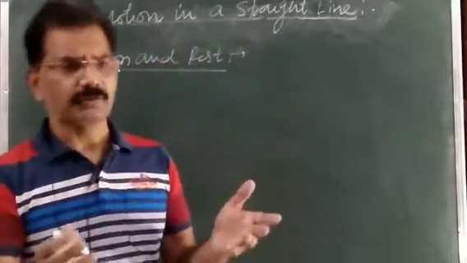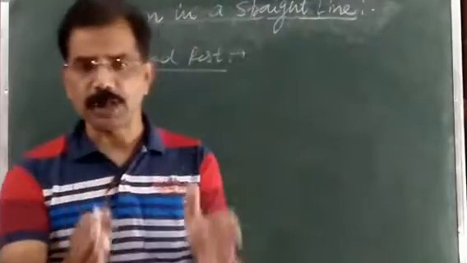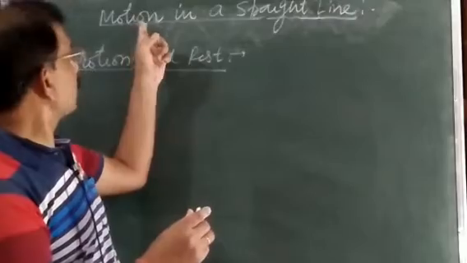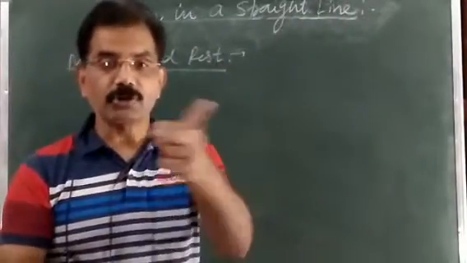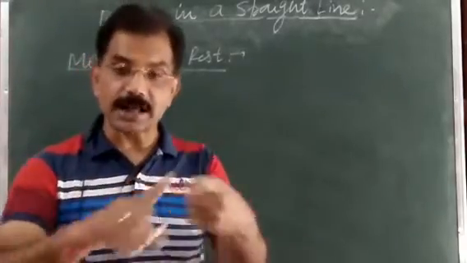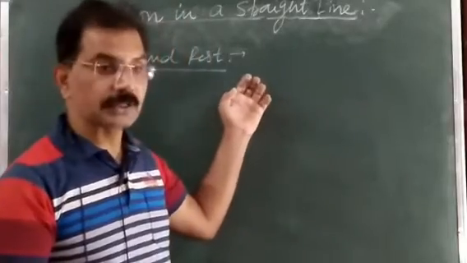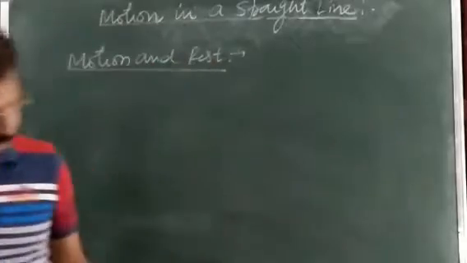So in this way we can discuss the motion of a body either in one dimension, two dimensions or three dimensions. So here our aim is what here? Motion in a straight line. A straight line means out of these three axes, here I am taking only one axis, either x axis or y axis or z axis. So actually here we are going to discuss motion in one dimension.